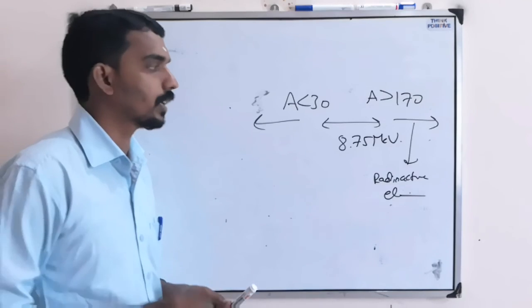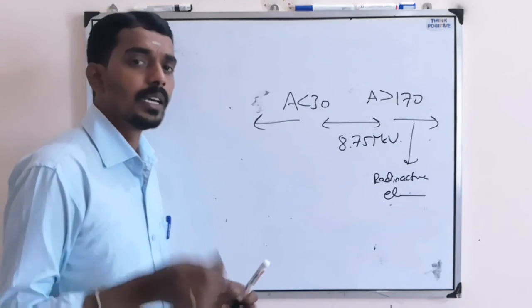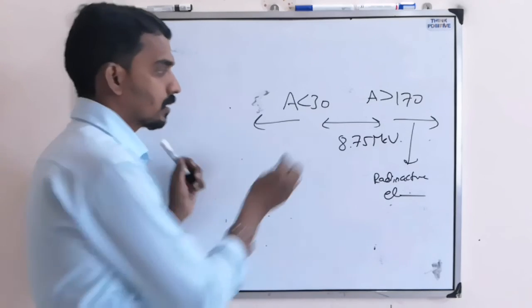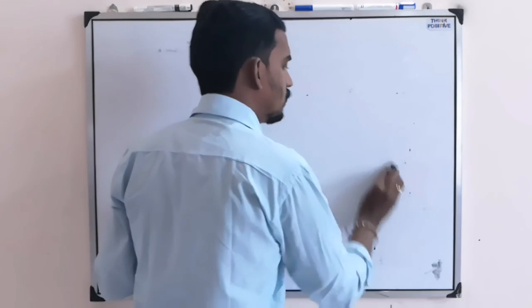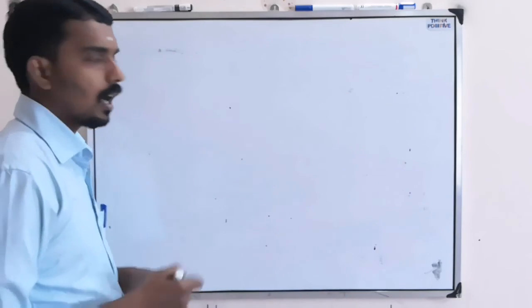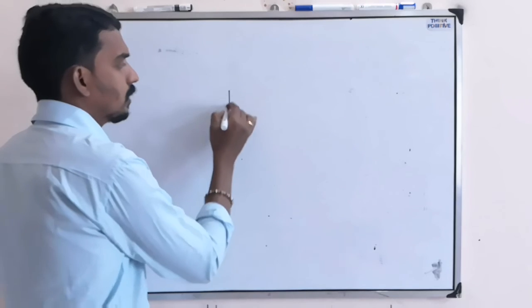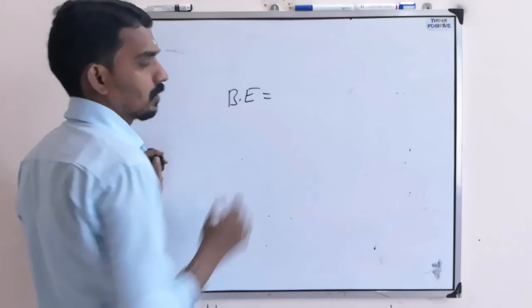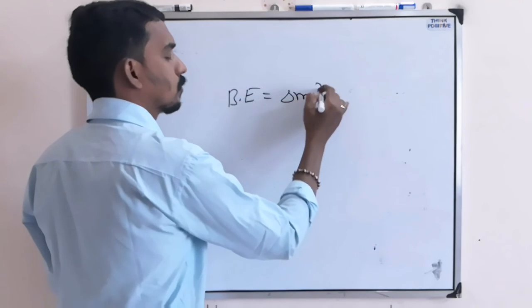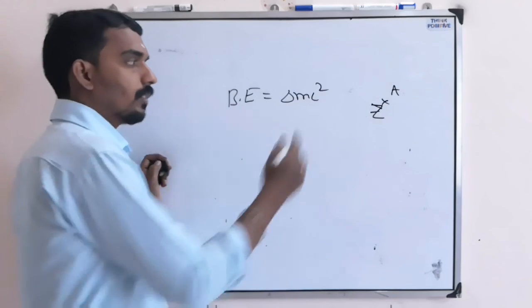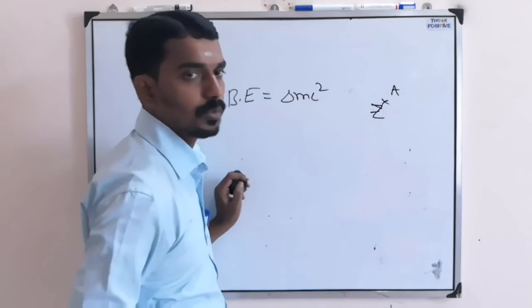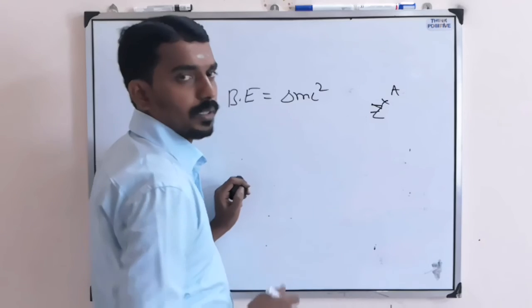Based on which they will usually ask one very important question, that is based on radioactivity. That we'll understand after this. Now, the first thing, binding energy: how the question will be asked is the binding energy formula, based on delta m c square. They can give any atom ZXA. So they will mention the mass of proton, the mass of neutron. Then you can do it.